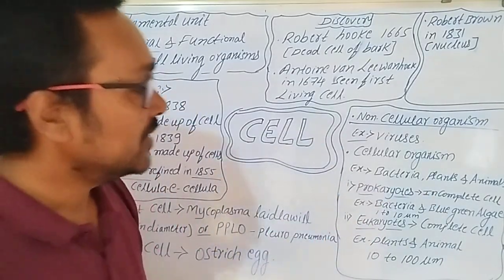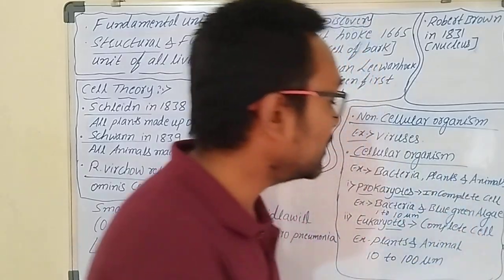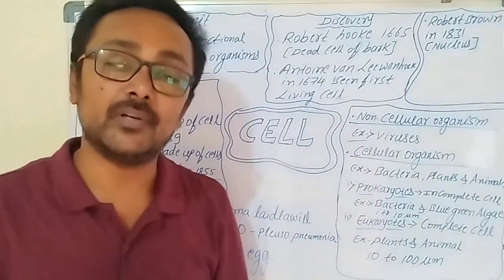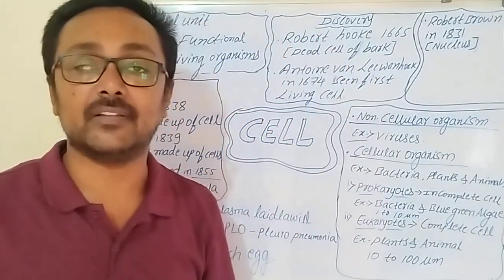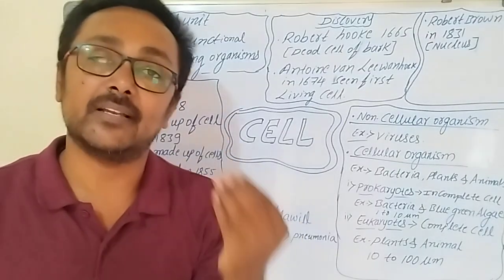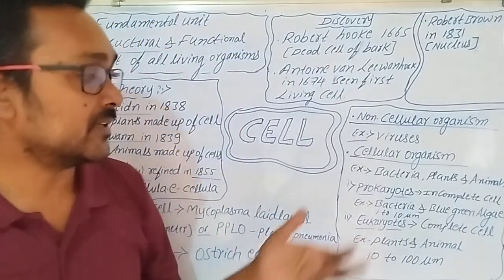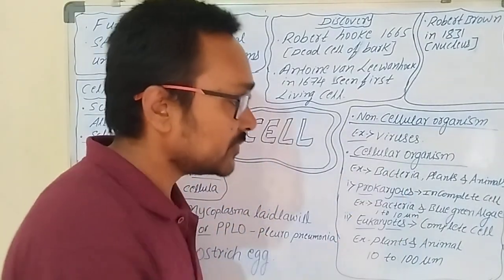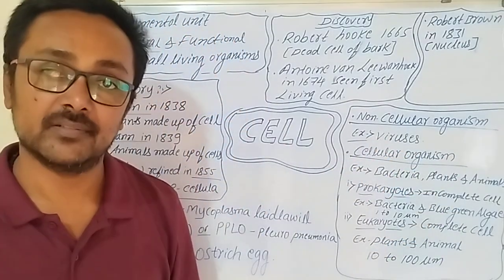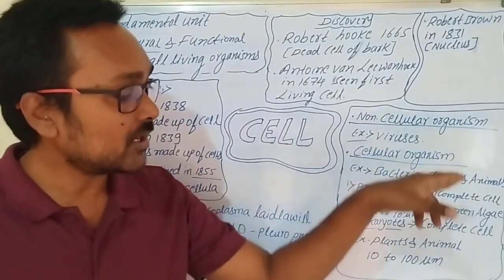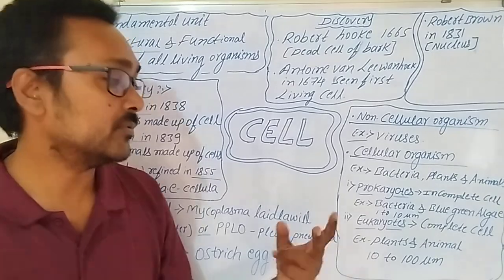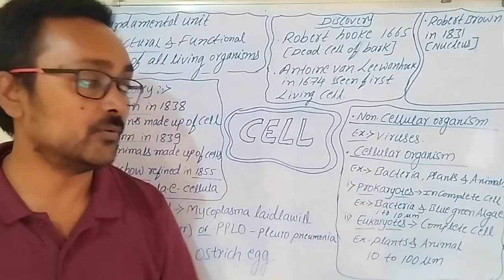When we come to cellular organisms, they have particular boundaries and cell layers, and inside there are cell organelles. Their examples are bacteria, plants and animals. Right. Okay, and cellular organisms are further divided into two types, that is prokaryotes and eukaryotes.